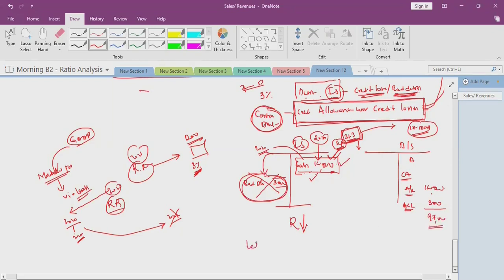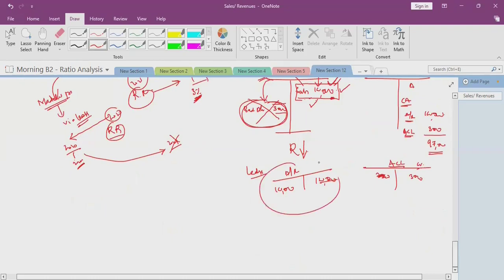But when you go to the ledger, accounts receivable shows a debit balance of 100,000, and allowance for credit loss shows a 3,000 credit balance. When you see individually, the actual accounts receivable is 100,000, and the contra asset account to the accounts receivable shows 3,000.